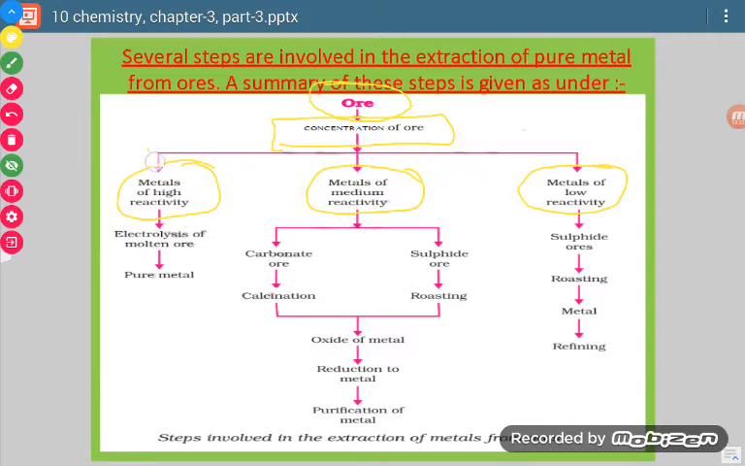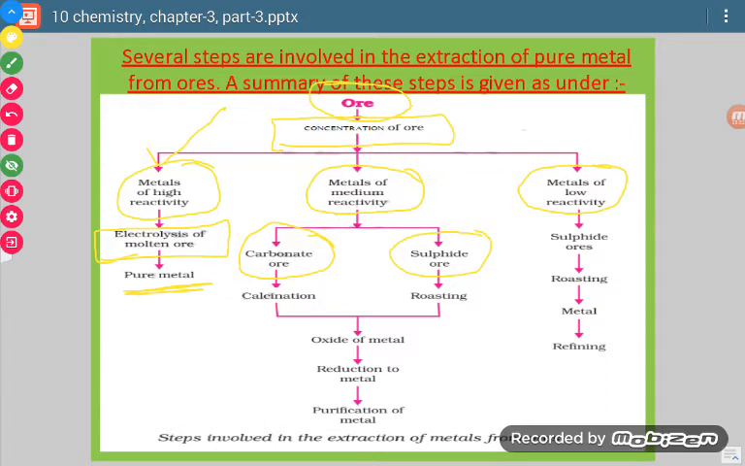Suppose it is of high reactivity, then what is to be done? We have to do the electrolysis process, and then we will get the pure metal. If it is of medium reactivity, then it can be either carbonate ore or sulfide ore.